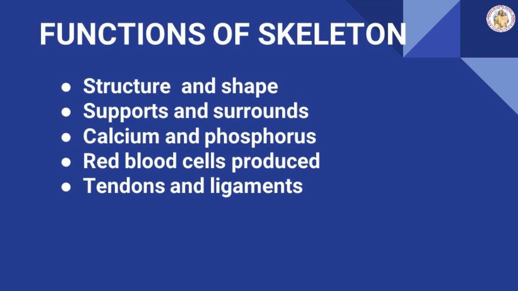Calcium and phosphorus are the two minerals needed to regulate body functions, and they are stored inside the bone. So, when bone gets very weak, the calcium and phosphorus minerals are very low. Red blood cells are produced in the bone marrow. The bones of the skeleton system act as levers for muscular action.